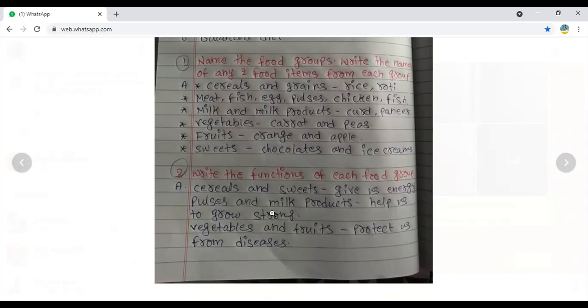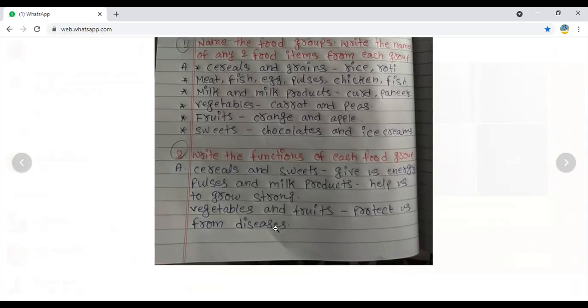Pulses and milk products help us to grow stronger. It is called the protein food. Pulses means protein. Milk also is protein. So which help us to grow our body in a strong manner. Vegetables and the fruits protect us from diseases. Here vitamins and minerals will be there in fruits and vegetables. We have got all those.